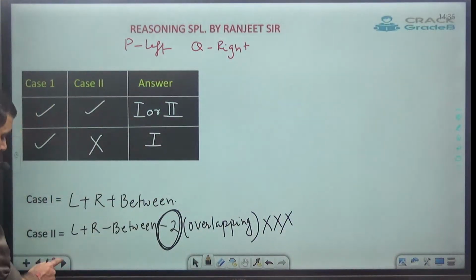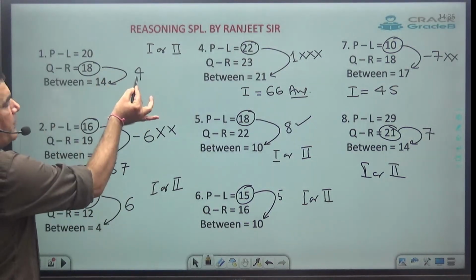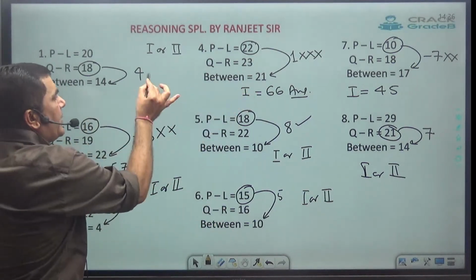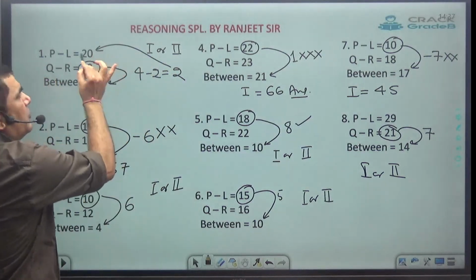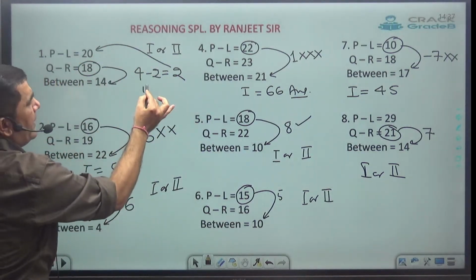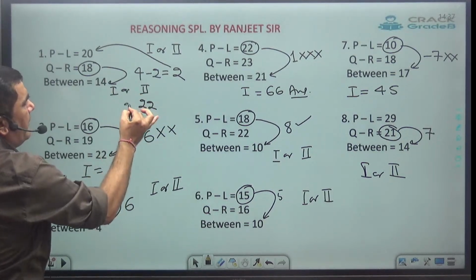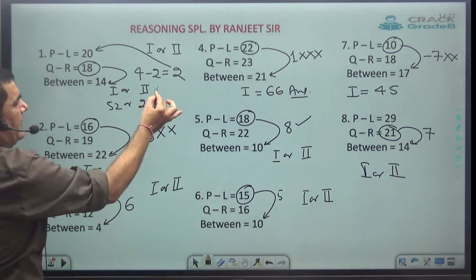So how to get the answer? See. Here I have taken 18 minus 14 comes out to be 4. So case 2 is possible. If case 2 is possible, simply subtract 2 over here. So 4 minus 2 comes out to be 2, and add it to the highest value. 20 plus 2 is 22. So the case 2 answer will be 22, and the case 1 answer will be simply to add these two. 20, 30, 40, 52. Done.